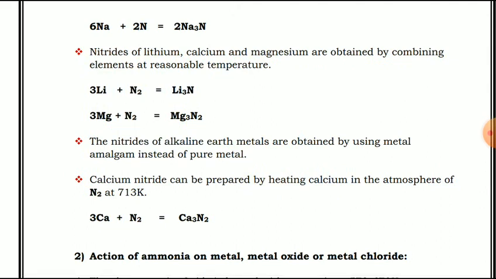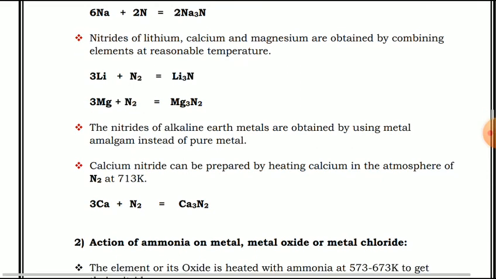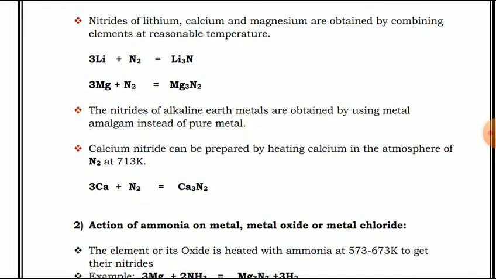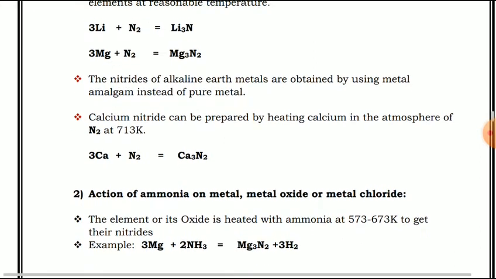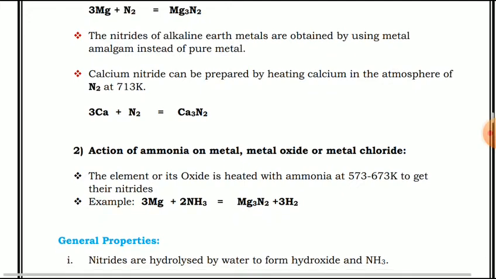Second one, action of ammonia on metal oxide or metal chloride. These elements or their oxides are heated with ammonia at 573 to 673 Kelvin to get their nitrides. Example, 3 magnesium reacts with 2 ammonia, which gives magnesium nitride with liberation of 3 H2 molecules. General properties: